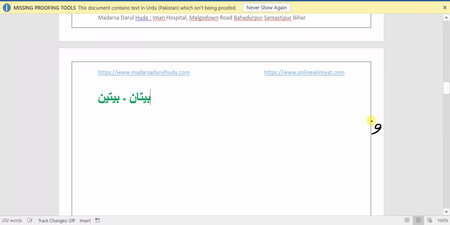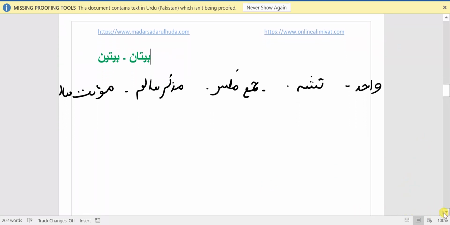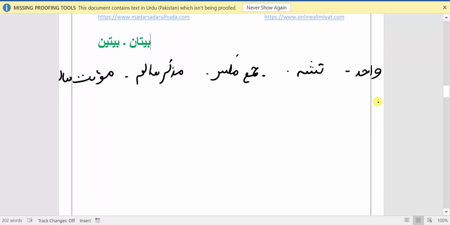Let's say that this is a Wahid table. This is Tasniya. This is Jama Mukassar. This is Muzakkar Salim. And this is Muannas Salim. Now let's take the example of Rajulun first.